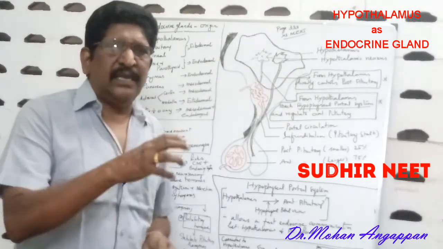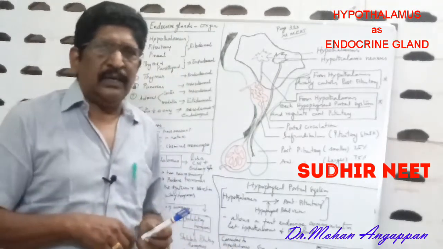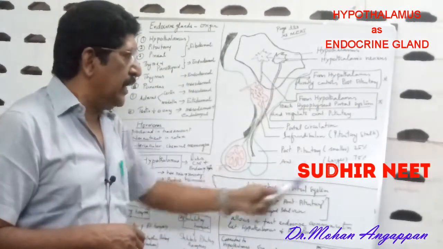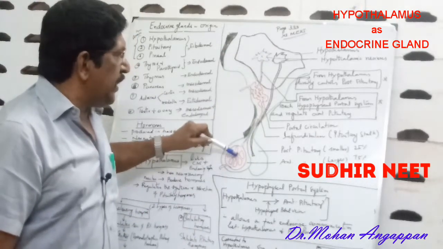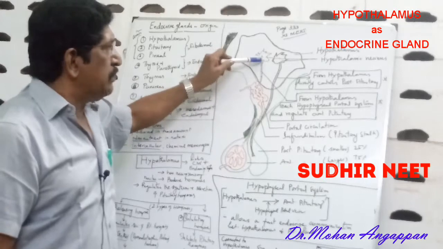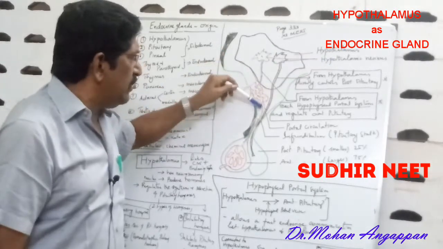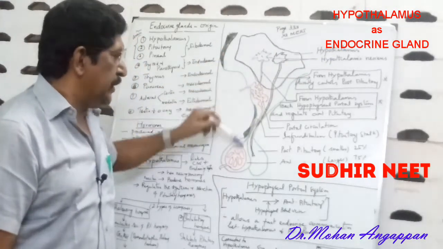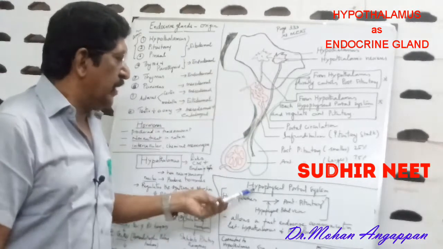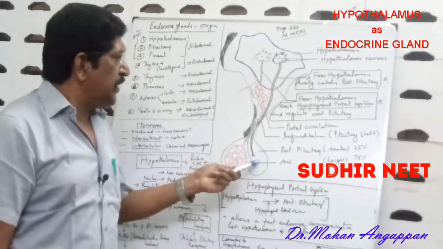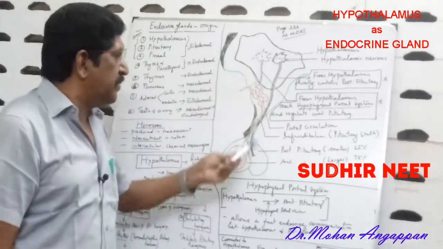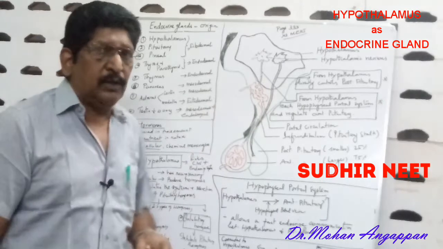There is a mess in your NCERT book, so I am making it very clear here. So the anterior pituitary is initiated by the hypothalamic neurons through the hypophyseal portal circulation, whereas the posterior pituitary is directly initiated by the hypothalamic neurons.